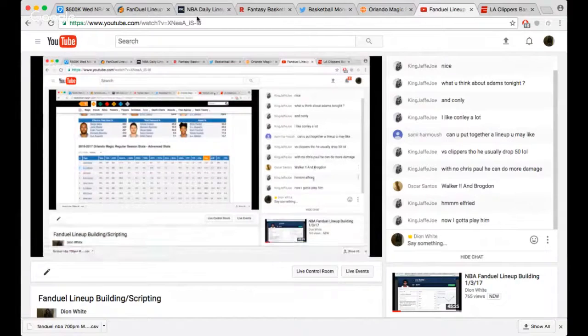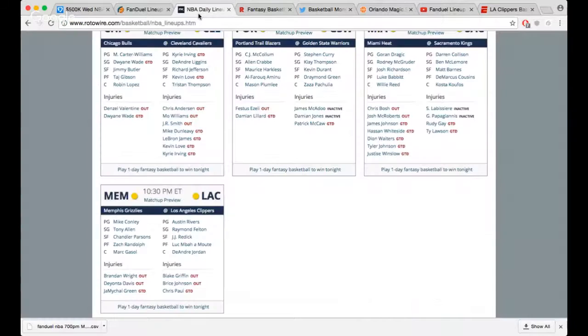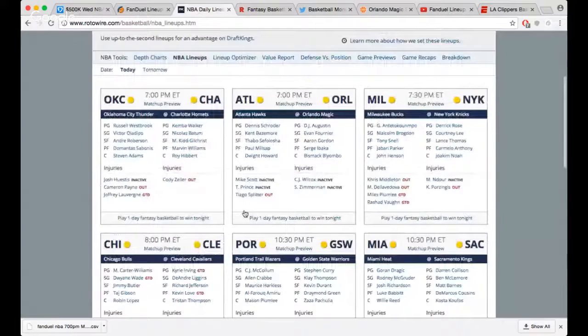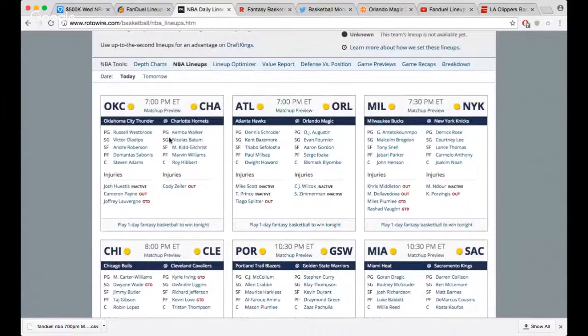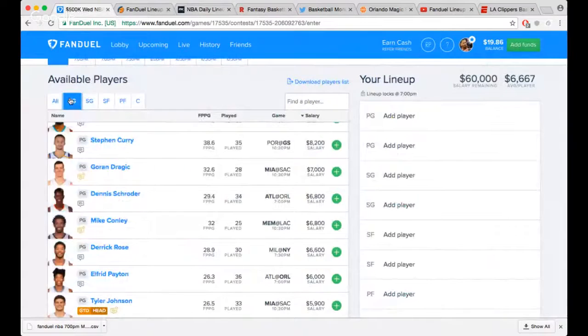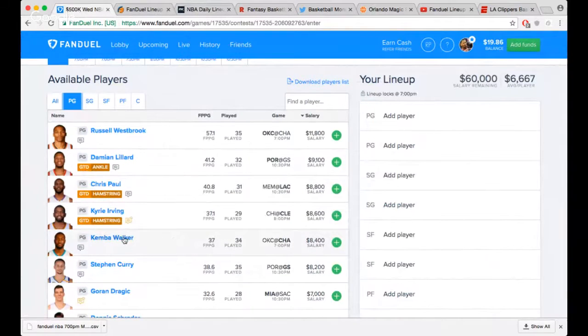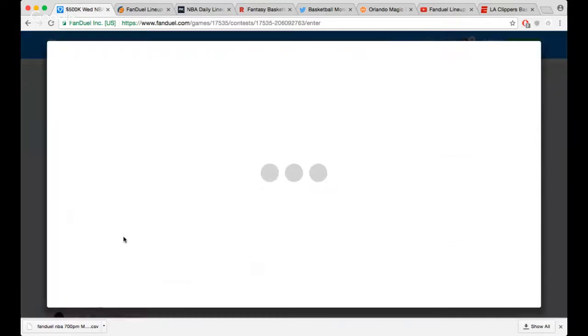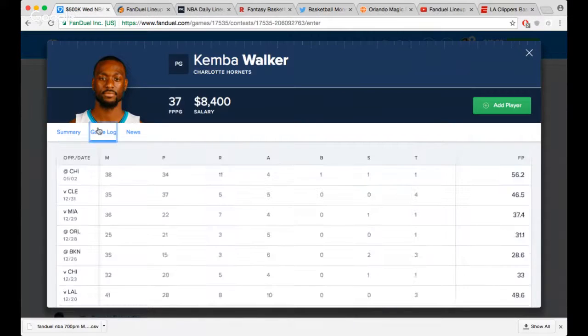Kemba, let's get to Kemba real quick since you just brought him up. Let's see. Oh yeah, versus OKC. Man, we know OKC's had their struggle versus point guards sometimes here. Victor Oladipo is a pretty solid defender. Andre Roberson, we don't really care about these guys, but Kemba has the explosiveness, but at 8.4, that is a hefty price tag. OKC's a pretty solid defensive team, even though they do struggle against point guards a bit. 8.4 might just be a little bit too much for me, but Kemba at home has been a thing for like the past 2 years, so maybe you could talk me into him.